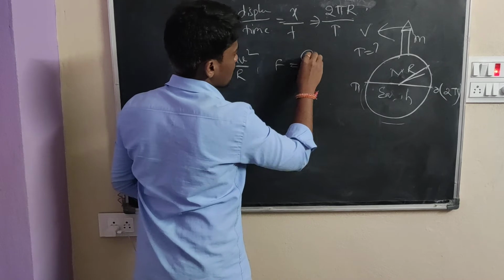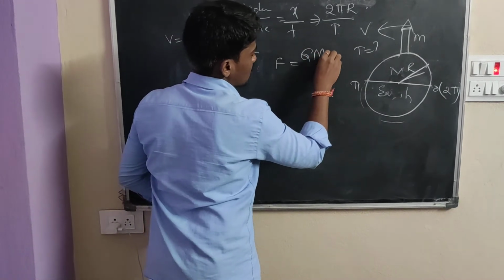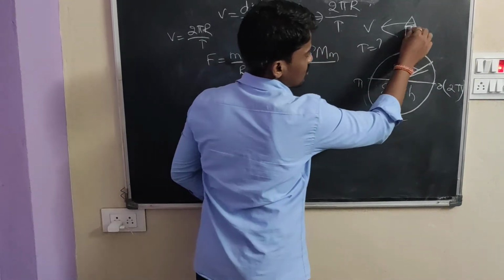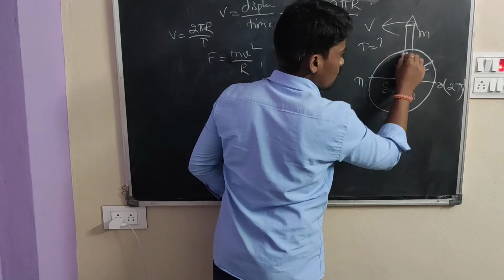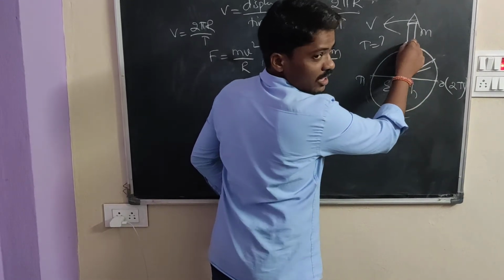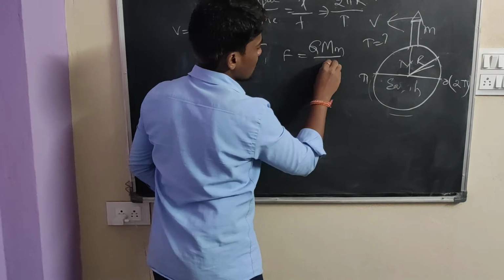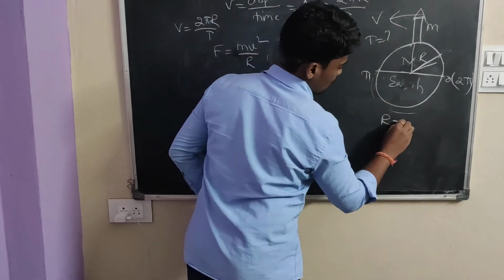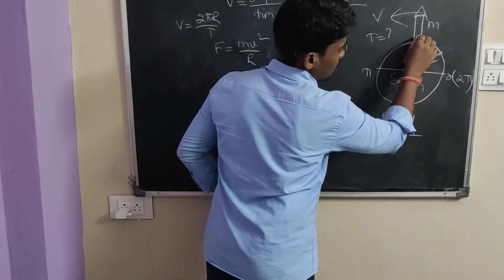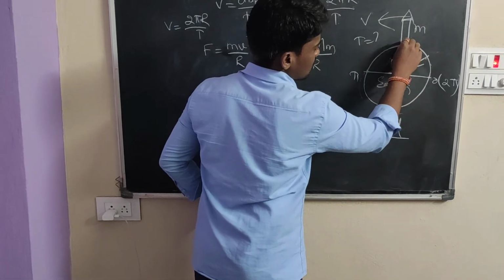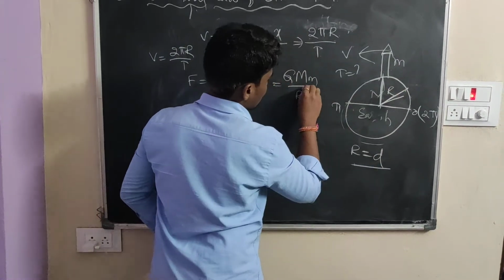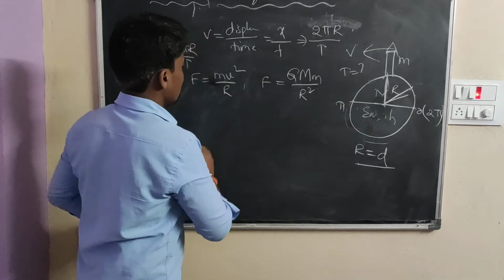F is equal to capital G, capital M, small m by the distance squared. The distance between the satellite and earth is only R, near the earth's surface. Here we take R equal to D, so the total distance is only R, that's why R square.